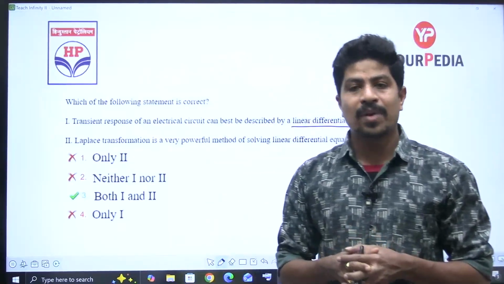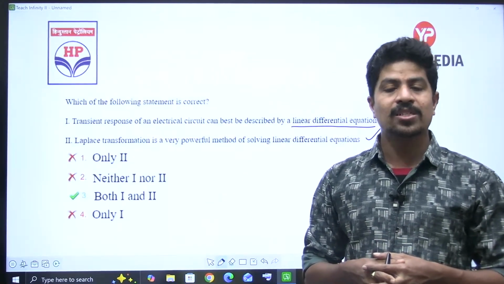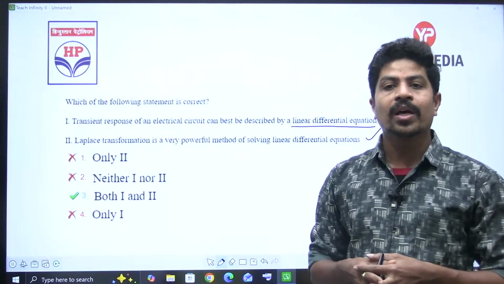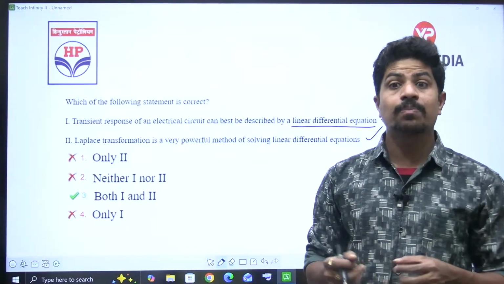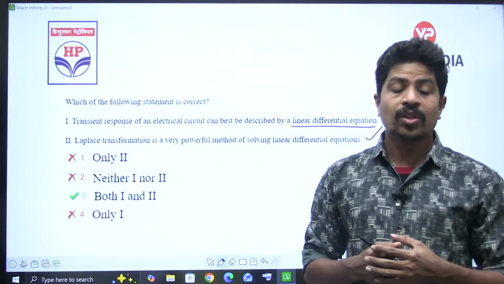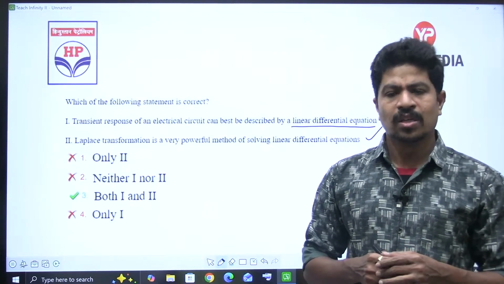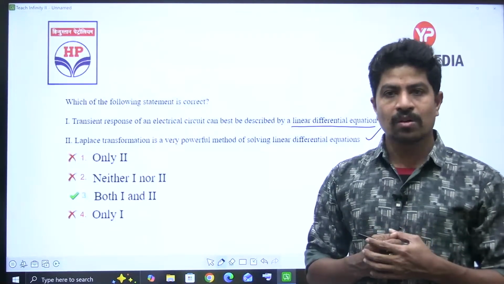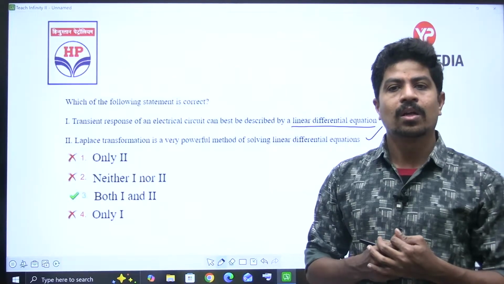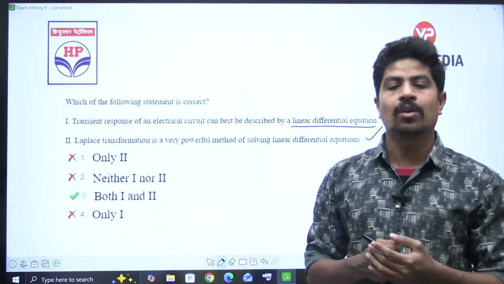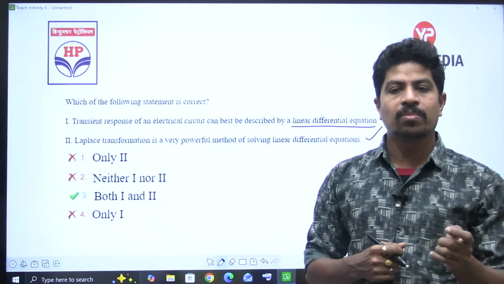We are using Laplace transformation for solving linear differential equations. That is a powerful tool. In fact, without Laplace transformation, solving linear differential equations is difficult. Yes, we have a normal method also to solve a differential equation. What is that normal method? Complementary function and particular integral. Total response is equal to complementary function plus particular integral.